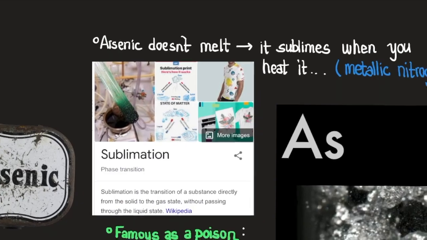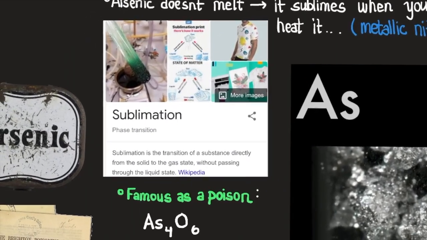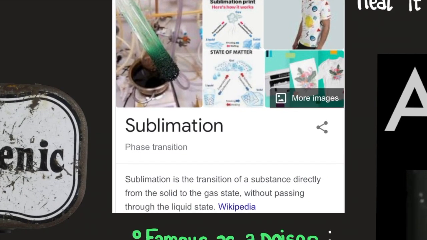Hello everyone, today we're going to talk about the element arsenic. Arsenic is element number 33. Arsenic doesn't melt, it sublimes when you heat it. It's basically metallic nitrogen. Sublimation is a phase transition.